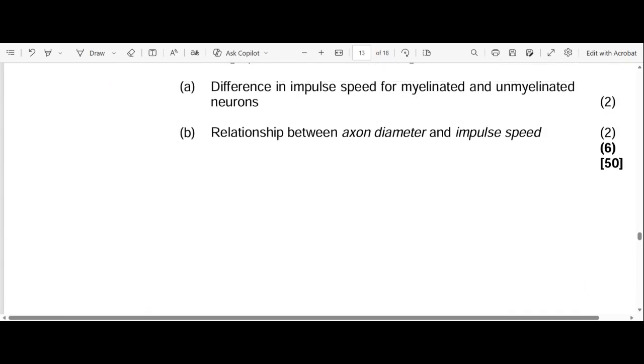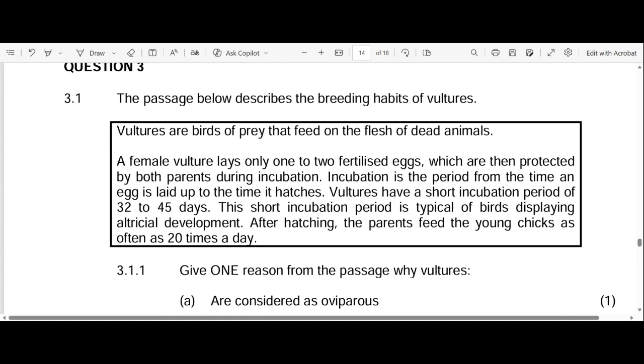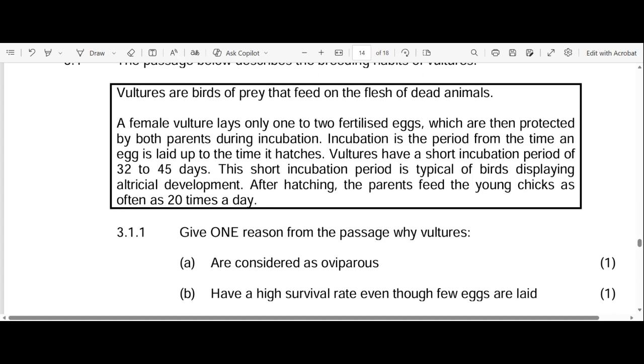Okay, so B, we're done with that question. Now let's go to question 3. Question 3.1. The passage below describes the breeding habits of vultures. Vultures are birds of prey that feed on flesh of dead animals. A female vulture lays only 1 to 2 fertilized eggs, which are then protected by both parents during incubation.